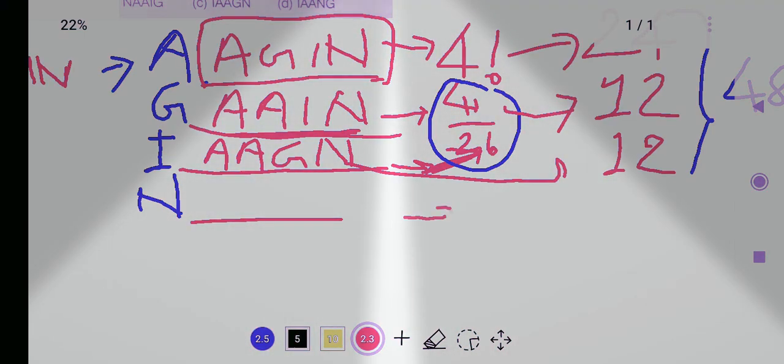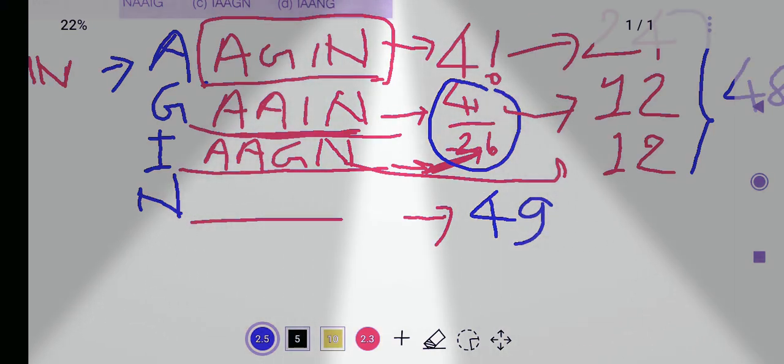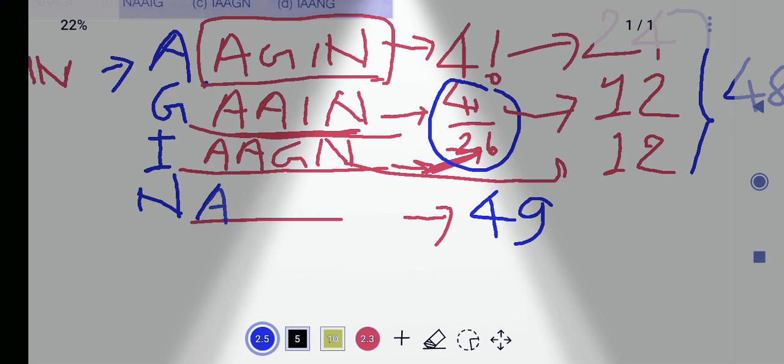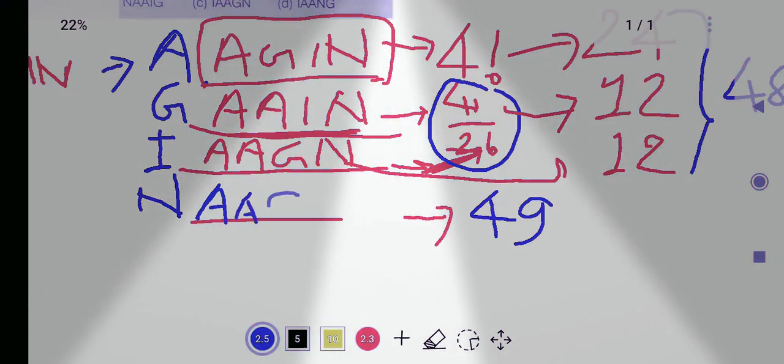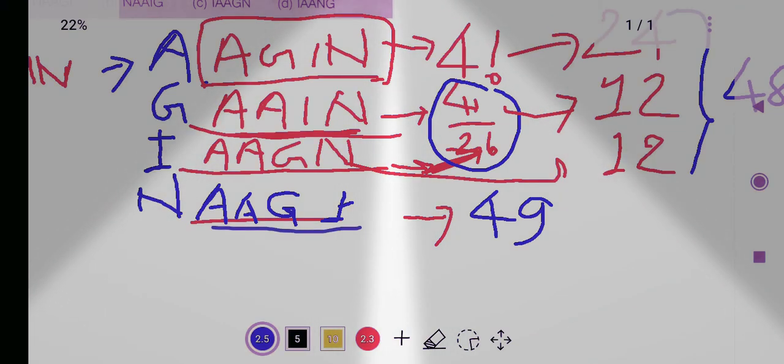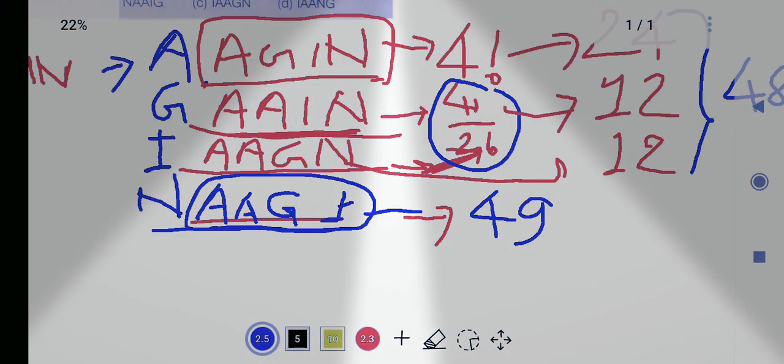The 49th word will be, what will come first? A, then A, then G, then I, because we have to arrange these letters alphabetically as well. So this word is the 49th word. So for the 50th word,